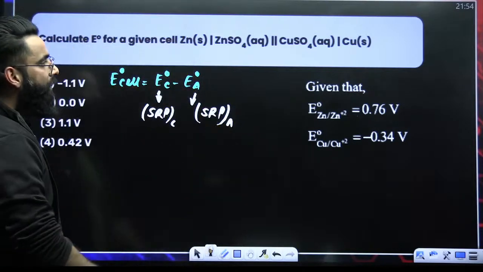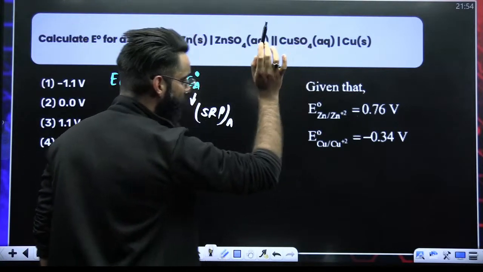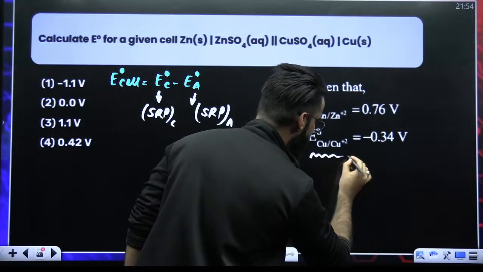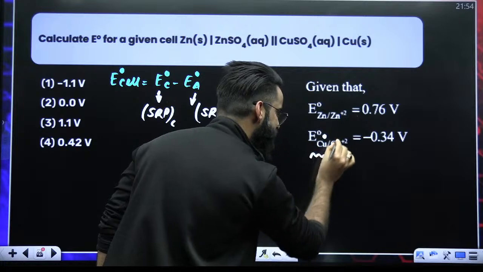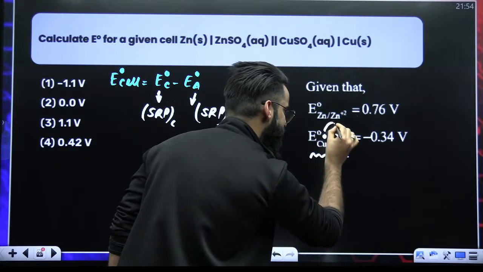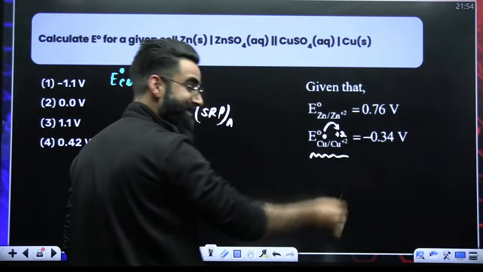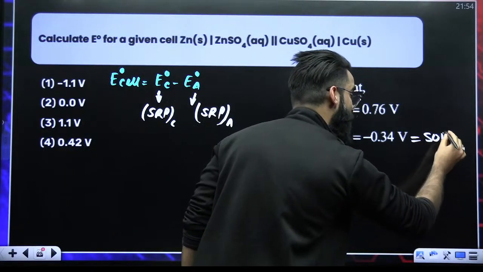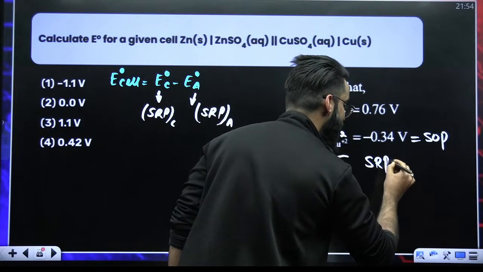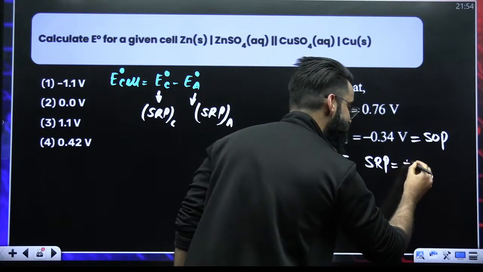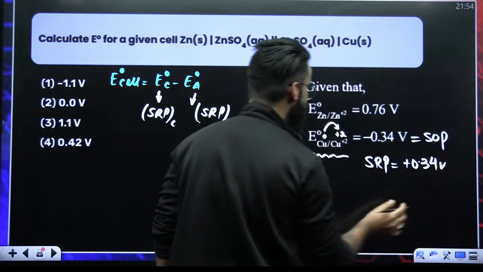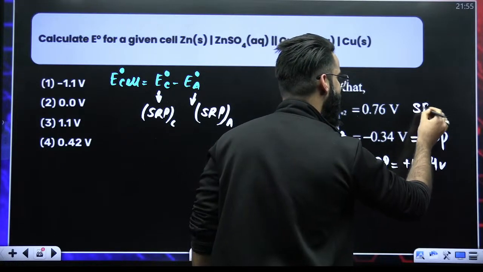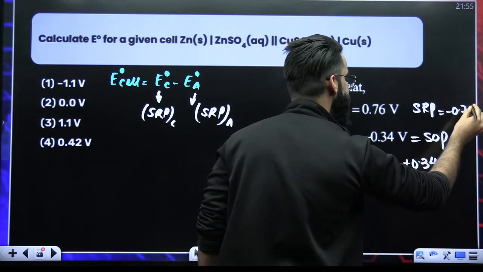Now, cathode is copper. What is the SRP of copper? Copper here goes from 0 to plus 2 oxidation state. Increase means oxidation, so this is the SOP of copper. But I need the SRP of copper, so change the sign. It is plus 0.34 volts. Look at zinc: 0 to plus 2, increase, oxidation. This is also SOP. I need SRP, which will be minus 0.76 volts.